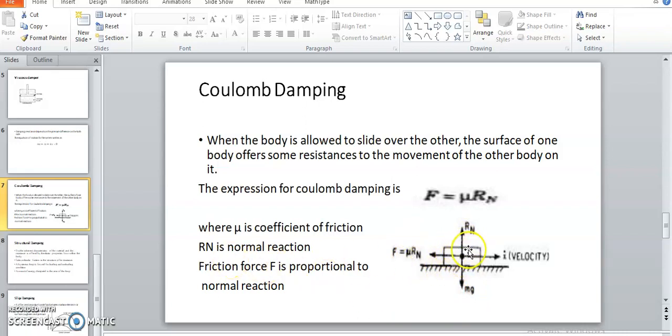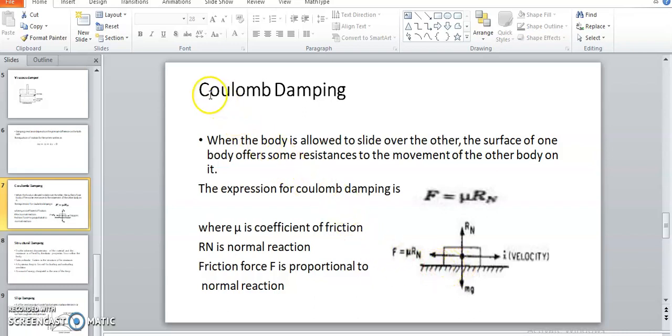So when this block is moving on the fixed surface with velocity x dot, a frictional force is applied in the opposite direction, having the value mu Rn. Rn is the normal reaction, mu is the coefficient of friction. So this resistance offered to the movement or oscillation of this block is due to the friction between these two contacting surfaces.